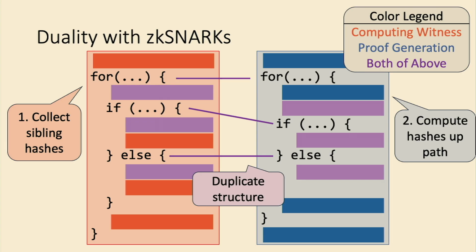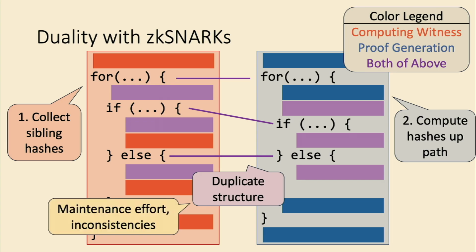OK, so why is this a problem? Well, duplication in general is a problem because, especially in this case, we have two pieces of code that are logically tied together in this particular way. So if we want to change one, we also have to change the other in a corresponding way. And if we don't do it properly, this can lead to inconsistencies and potentially buggy code.